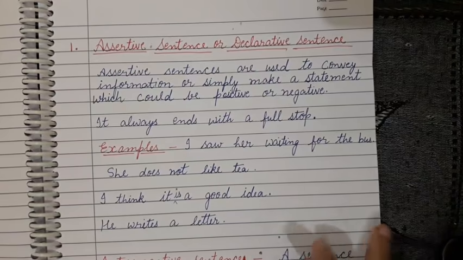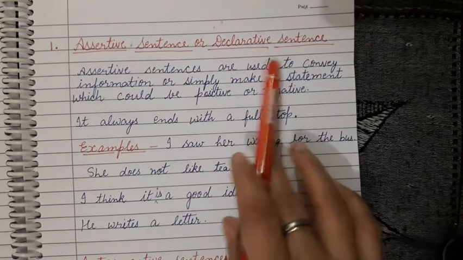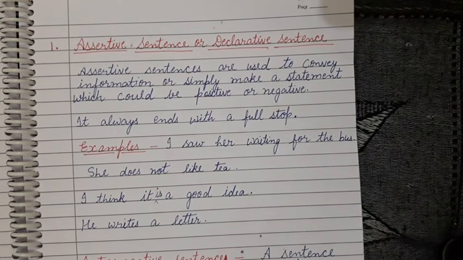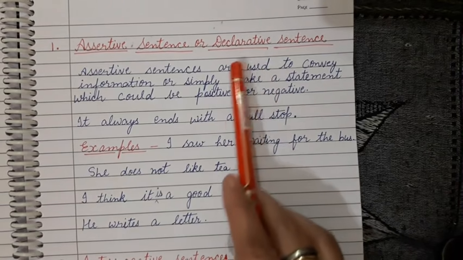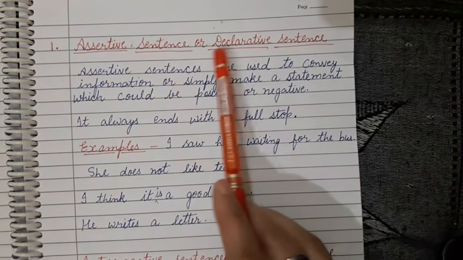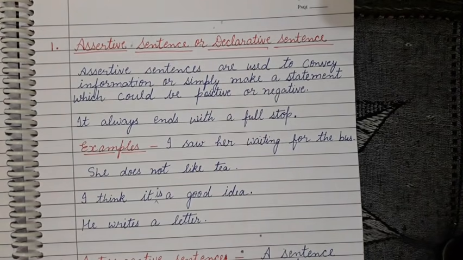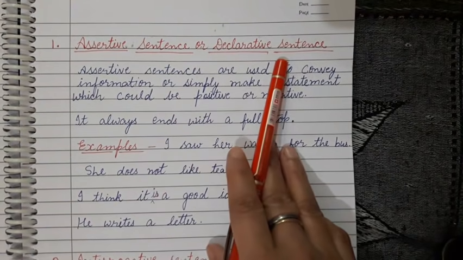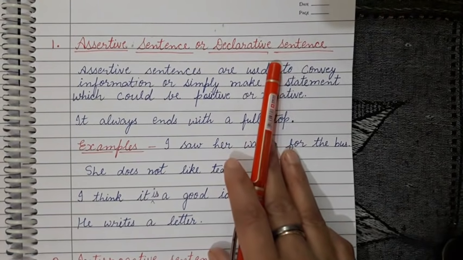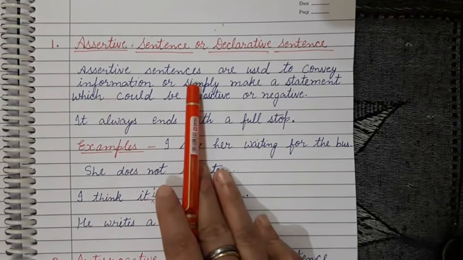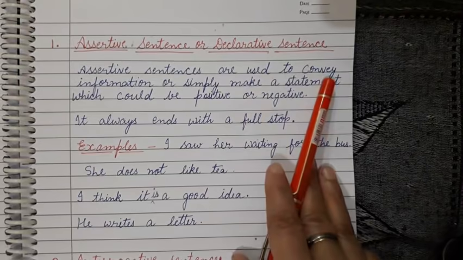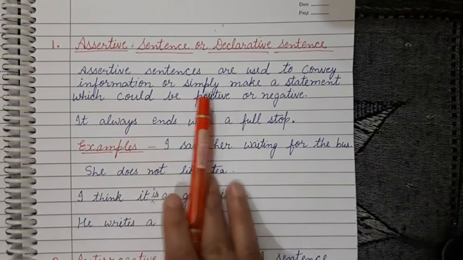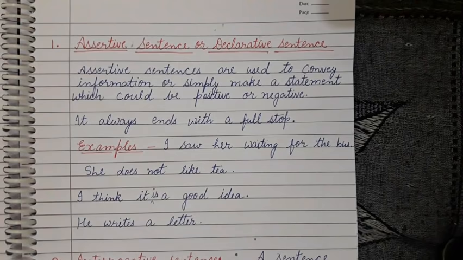Assertive sentence or declarative sentence. The first is assertive sentence, also called declarative sentence. Assertive sentences are used to convey information or simply make a statement, which could be positive or negative.